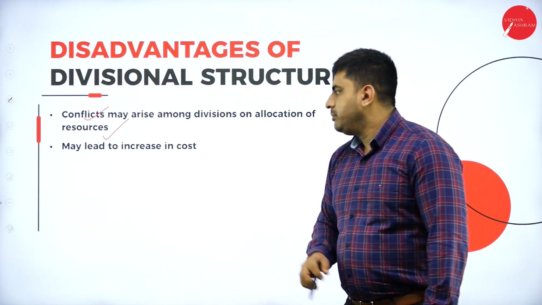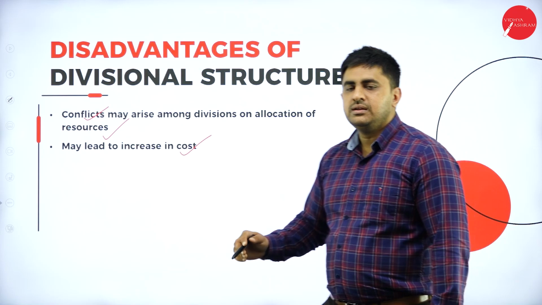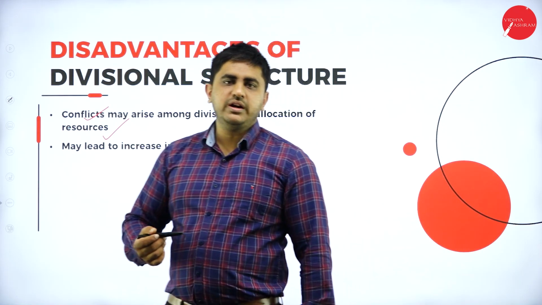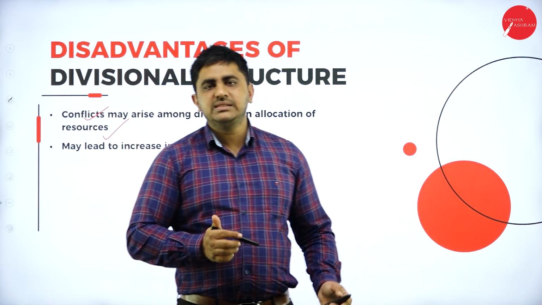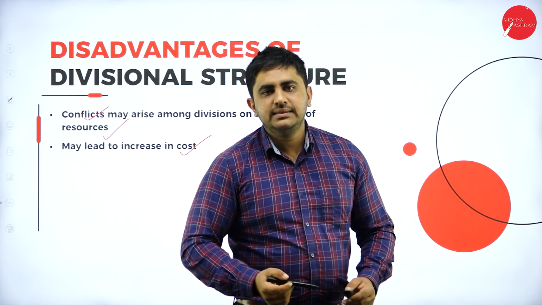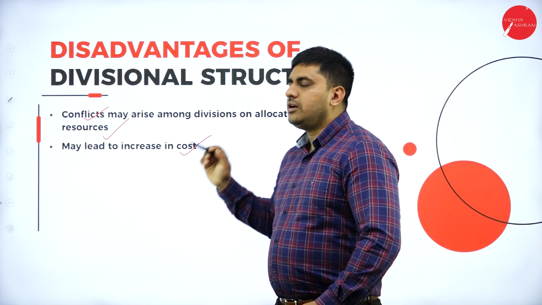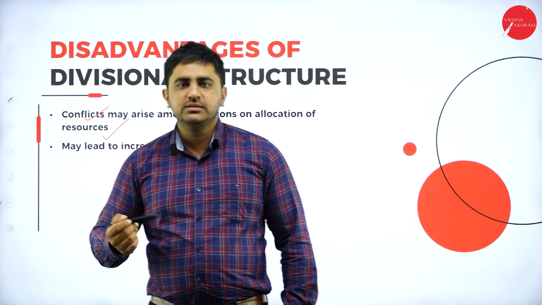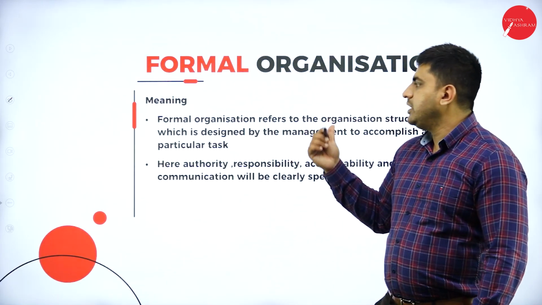So this is one. It may lead to increase in cost, because for each division what you are doing, you are making separate departments like finance, production and marketing. That might increase the cost of the company. This is the meaning.